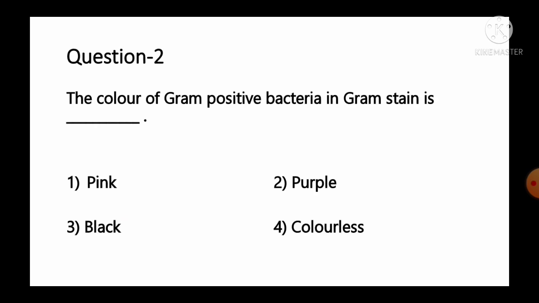Move to the next question, number 2. The color of gram-positive bacteria in gram stain is dash, and the options are: number 1 pink, number 2 purple, number 3 black, number 4 colorless.